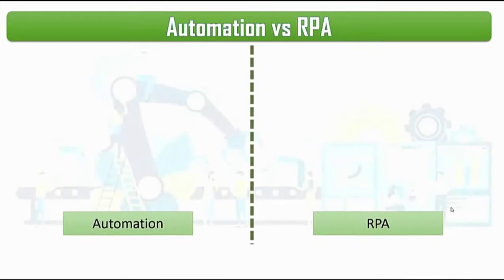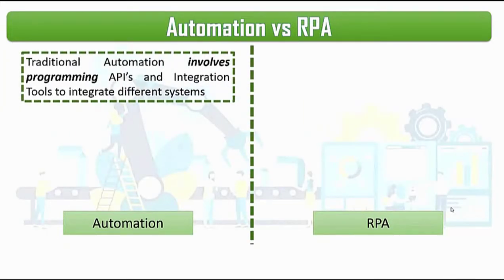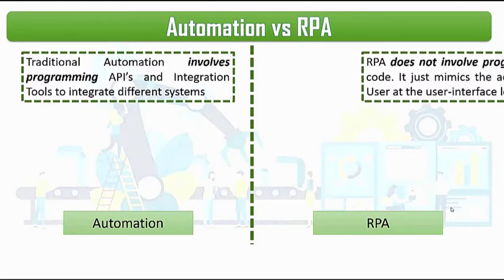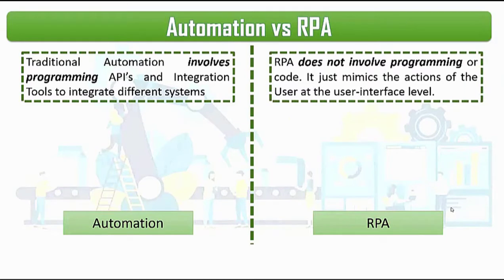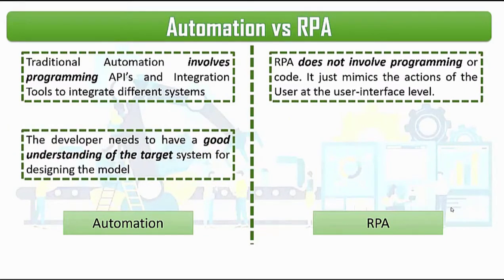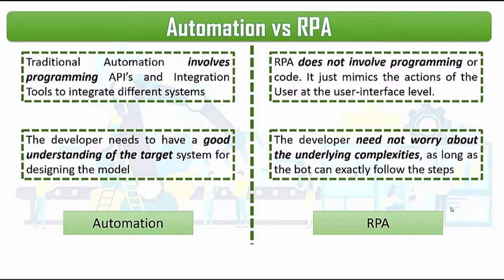Let's see the differences. Traditional automation involves programming, APIs, and integration tools to integrate different systems, whereas RPA just mimics the action of the user at the user interface level. In traditional automation, the developer needs to have a great understanding of the target system and design the model accordingly, whereas in RPA, the developer need not worry about the underlying complexities so long as the bot can exactly replicate the following steps.